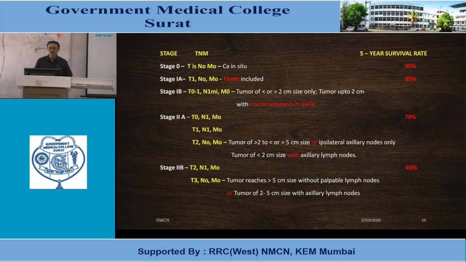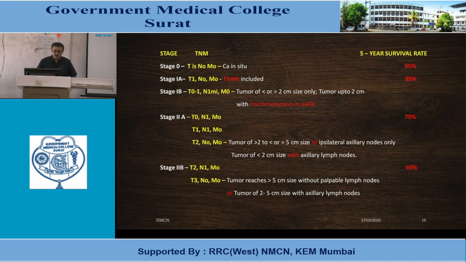Stage 0 includes carcinoma in situ, 5-year survival rate 95%. 1A includes T1mic and T1 N0 M0, survival rate 85%. 1B includes T0 to 1 with N1mi. If micrometastasis in lymph nodes measuring 0.2 mm to 2 mm is found after radiological and pathological investigations, it is considered 1B, survival 85%.